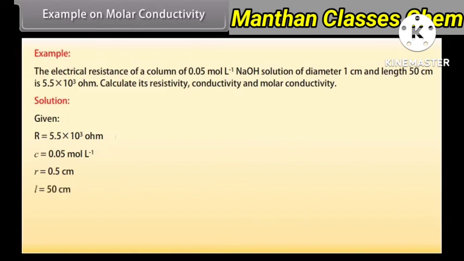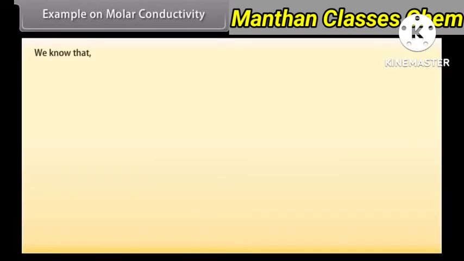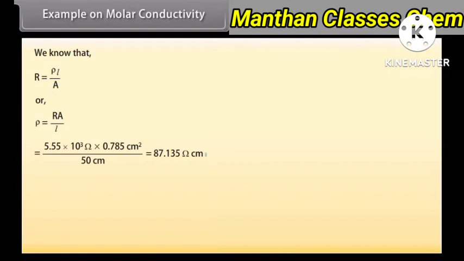We know that area is equal to πr². By putting the values, we get area = 0.785 centimeter square. We know that R = ρL/A. By putting the values, we get resistivity = 87.135 ohm centimeter. We know that conductivity is reciprocal of resistivity.